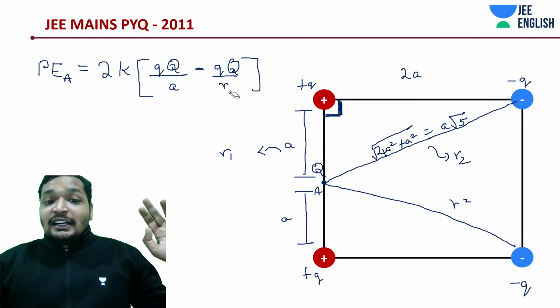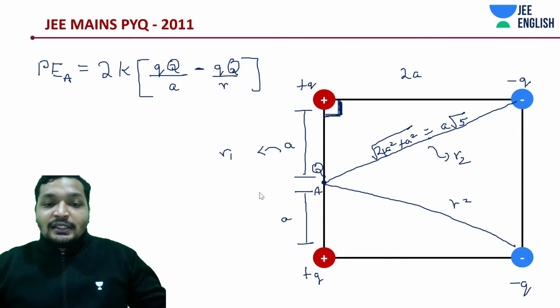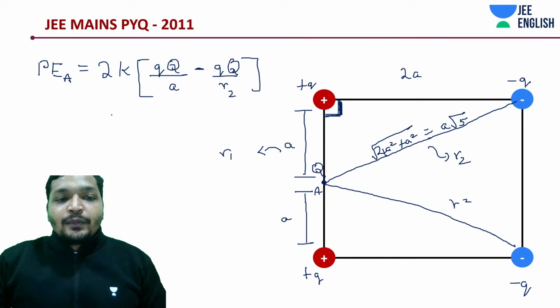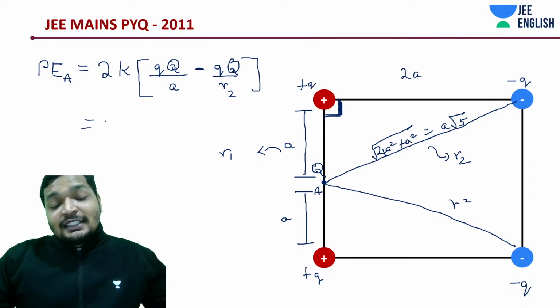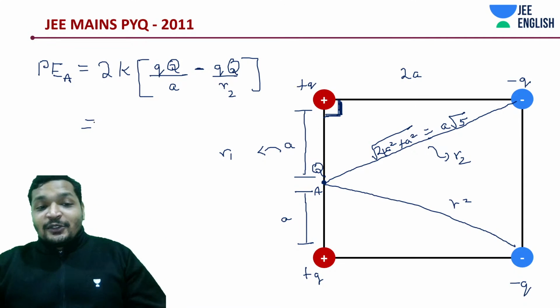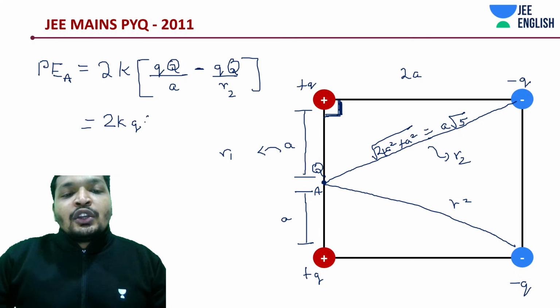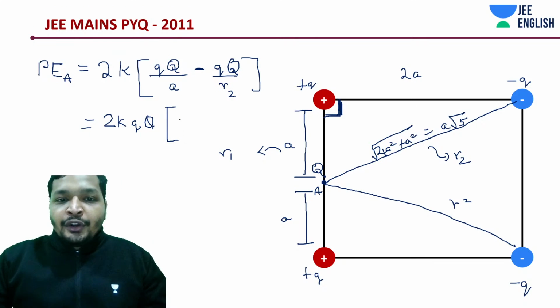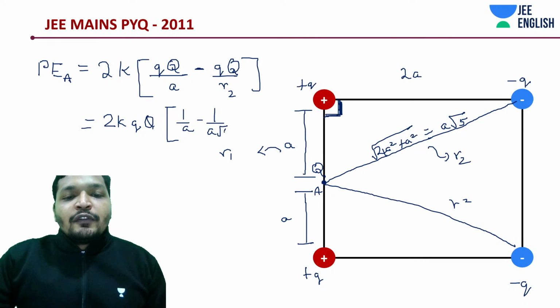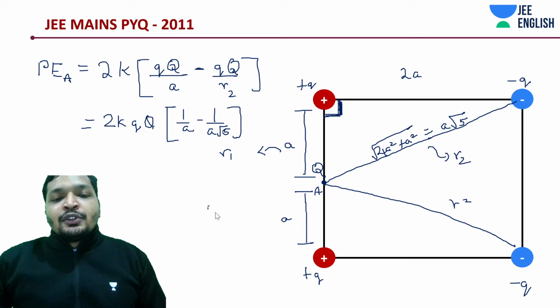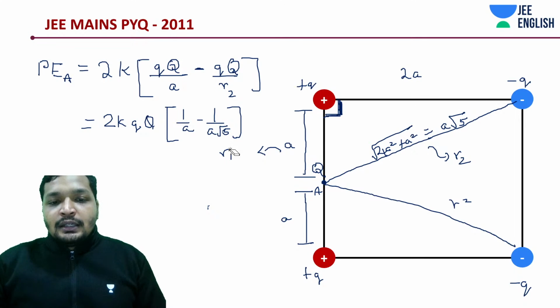Yeah, potential energy is inversely proportional to R. That is my mistake, just to correct that. So you can take Q and Q out as common, and of course you're going to get it as 1 by A minus A root 5. So if you substitute the value of R2, that's what you get.